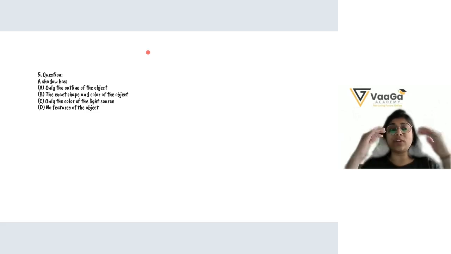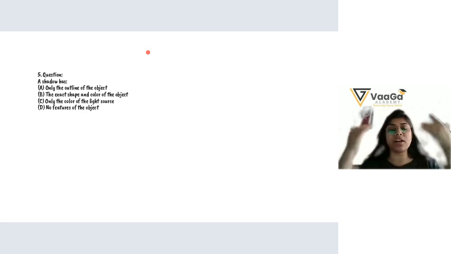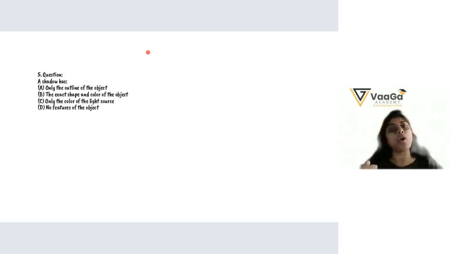So shadows show only the outline of an object because they are formed by the blockage of light. Because there are opaque objects where we can't see at all, there is no light. So shadows form by the blockage of light only. That's why it only shows the outline of an object. We can't see the color or the shape. Got it? Yes.